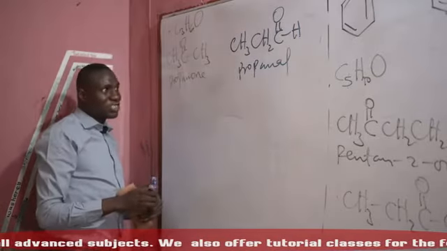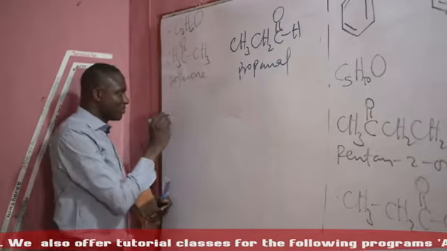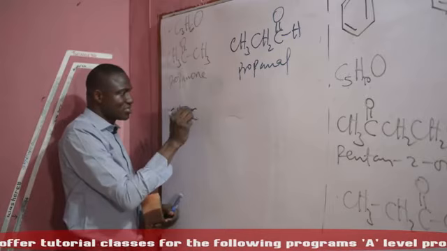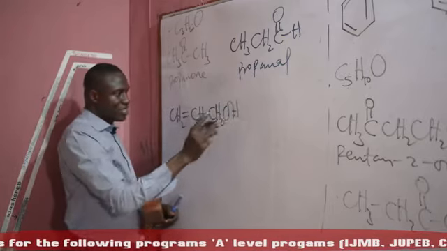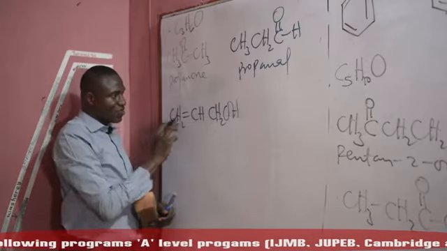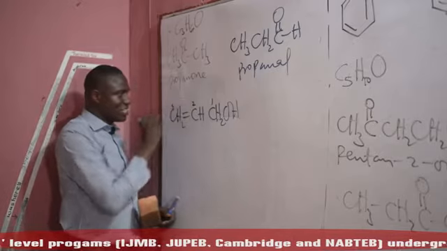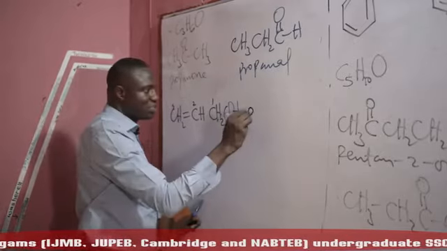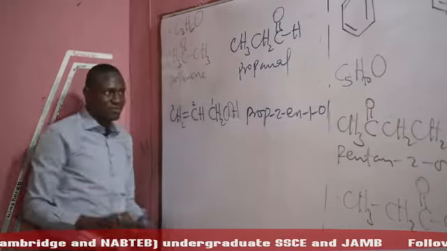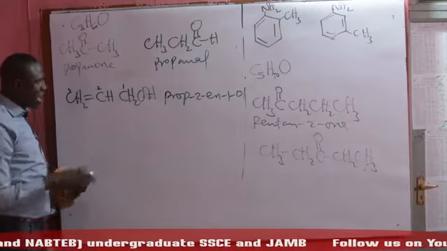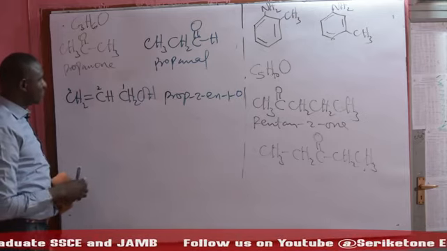They have different functional groups: the alkanal functional group, a carbonyl group, and the ketonic functional group. Then look at this, CH2=CH-CH2OH. This is carbon 1, 2, 3. On carbon 2 there is a double bond, so this is prop-2-en-1-ol. So these three compounds have the same molecular formula and different functional groups.